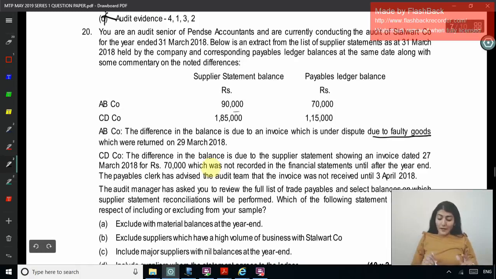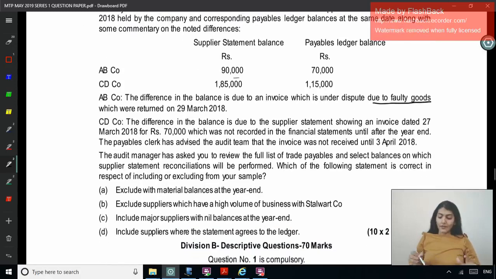The difference in the balance is due to the supplier statement showing an invoice dated 27 March for 70,000, but which was not recorded until after the year end. The payable clerk has advised the audit team that the invoice was not received till 3rd April. The audit manager has asked you to review the full list of trade payable and select balances on which supplier statement reconciliation will be performed. On which ones will you do the supplier statement reconciliation? Which of the following statements is correct in respect of including or excluding from your sample?